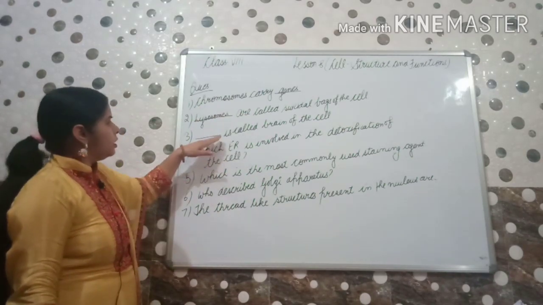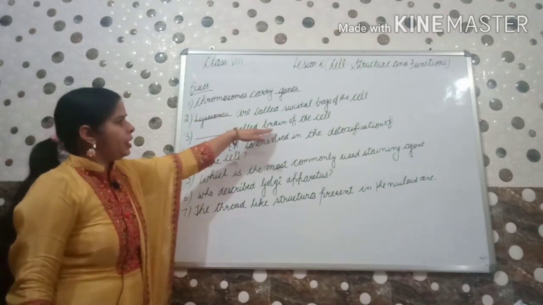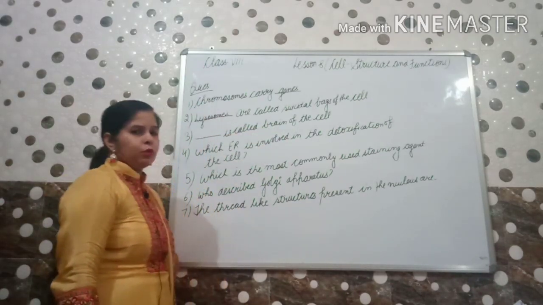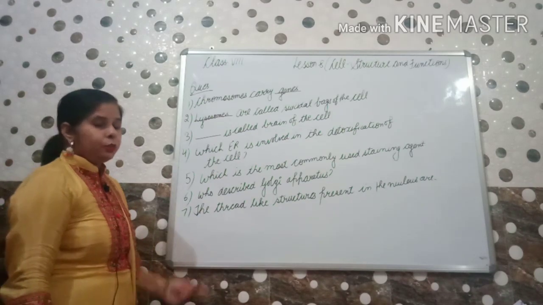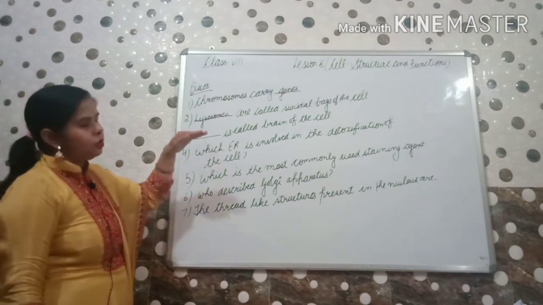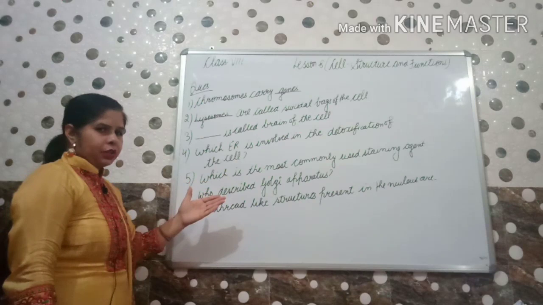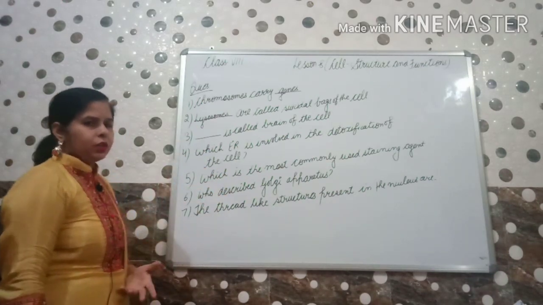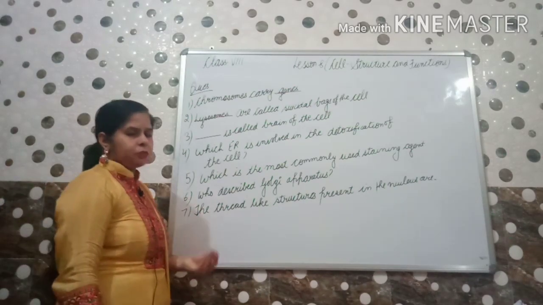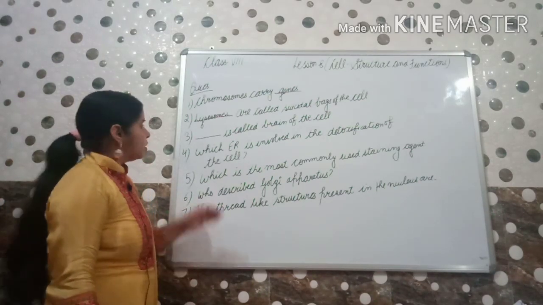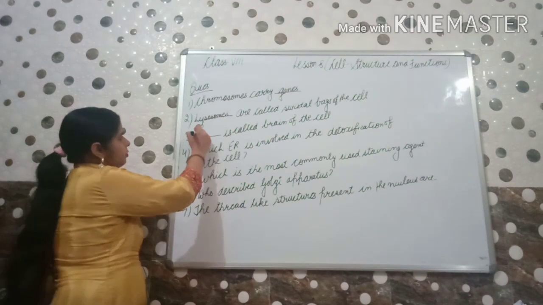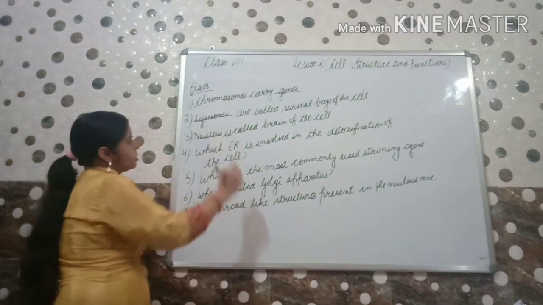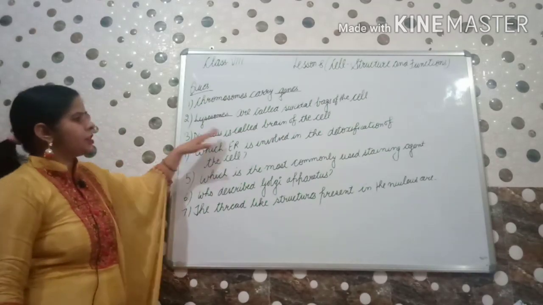Next question. Dash is called brain of the cell. Brain of cell किसे बोलते हैं? You may write all these answers in your notebook, then match your answers with my answers. In this way you can learn yourself कि we have learned this much ourselves. The answer is nucleus. Nucleus is called brain of the cell.